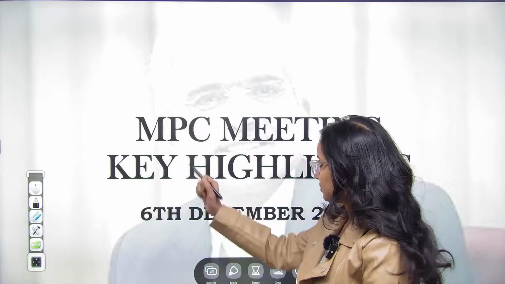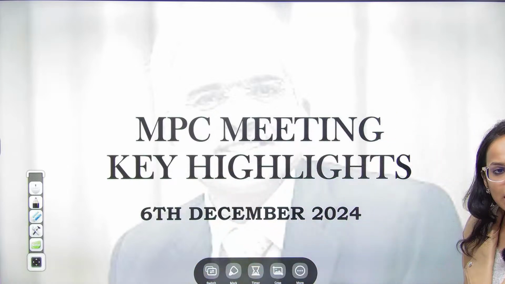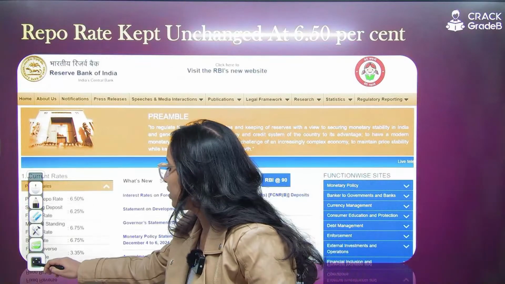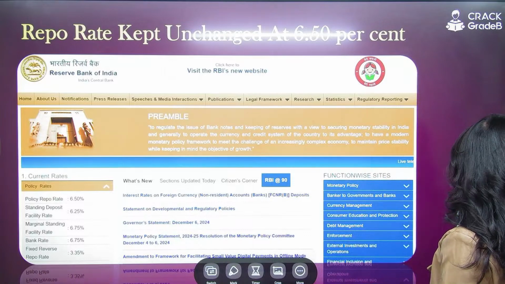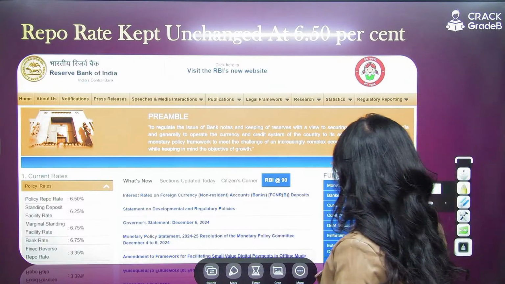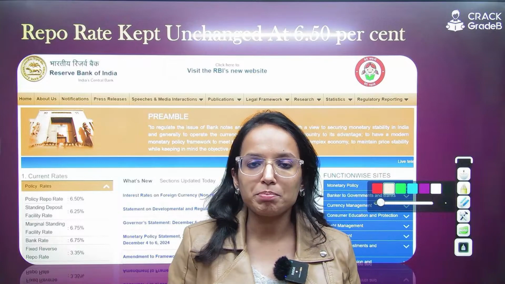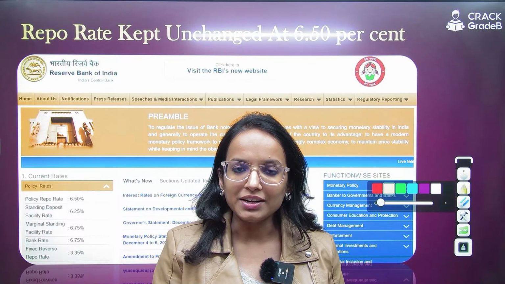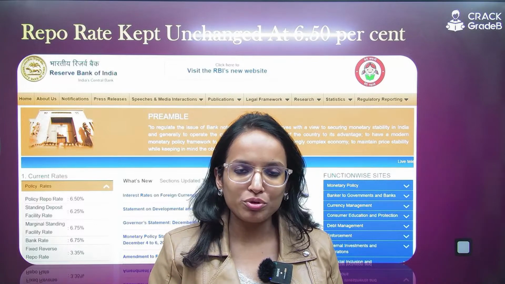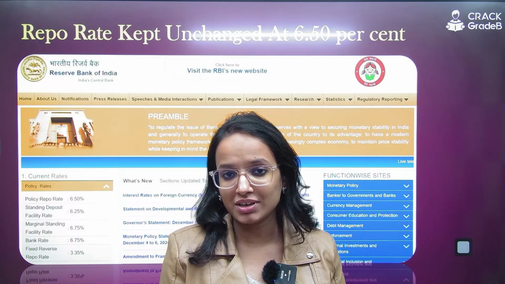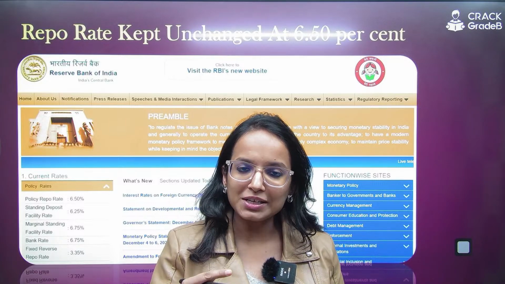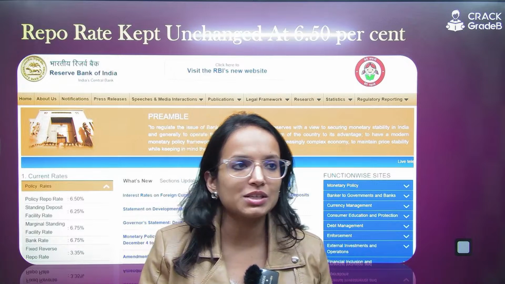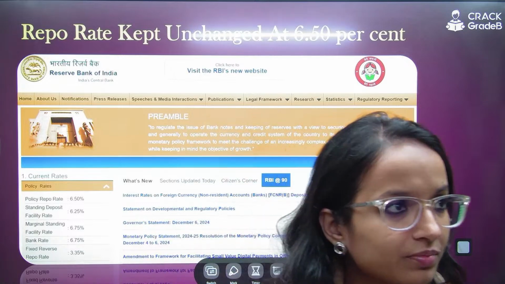Let's begin. These are the MPC meeting key highlights, 6th December 2024. If you look at the much awaited thing, whenever there is an MPC meeting, the much awaited thing is the repo rate, right? Whether there is a change in the repo rate, which is also known as the key policy rate or not. So the repo rate has been kept unchanged. Remember, this is the highlight. Repo rate has been kept unchanged.